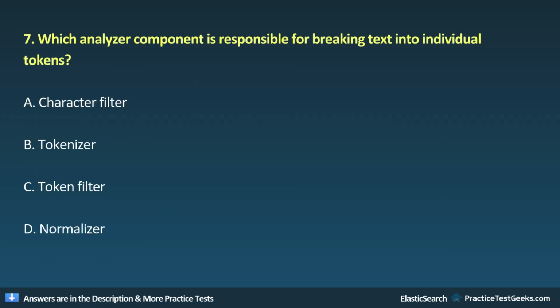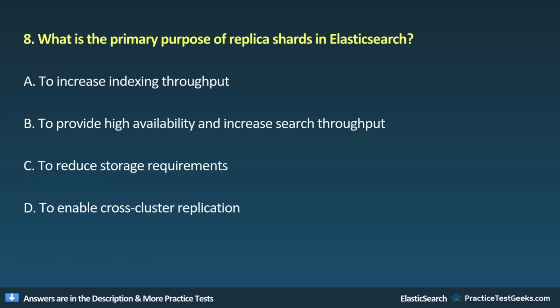7. Which analyzer component is responsible for breaking text into individual tokens? A. Character filter. B. Tokenizer. C. Token filter. D. Normalizer. 8. What is the primary purpose of replica shards in Elasticsearch?